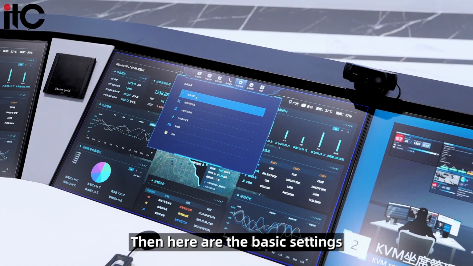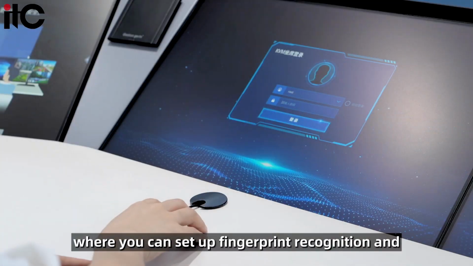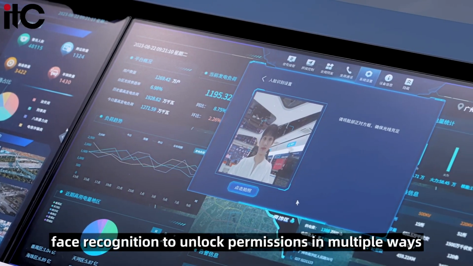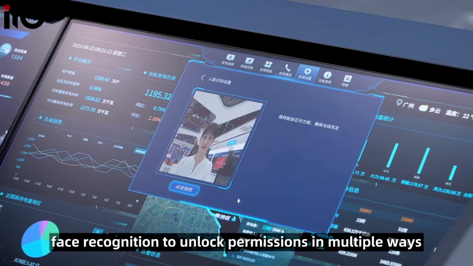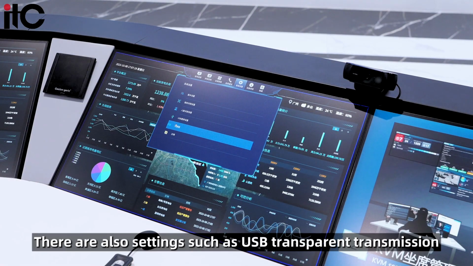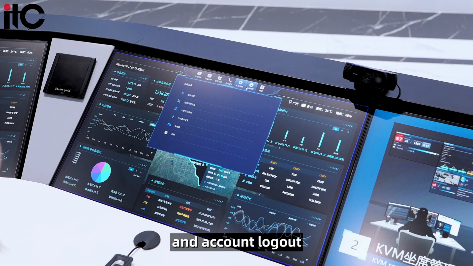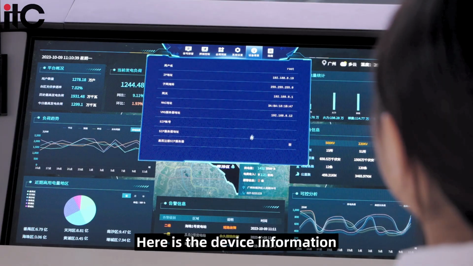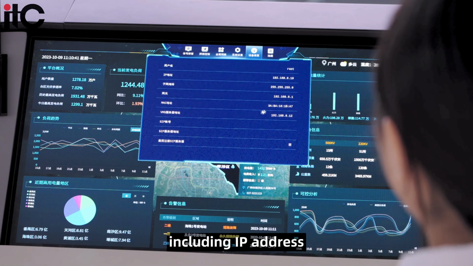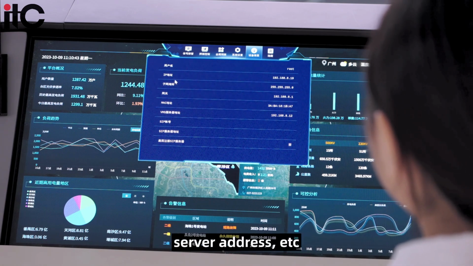Then here are the basic settings, where you can set up fingerprint recognition and face recognition to unlock permissions in multiple ways. There are also settings such as USB transparent transmission, shortcut keys, and account logout. Here is the device information, including IP address, gateway, server address, etc.